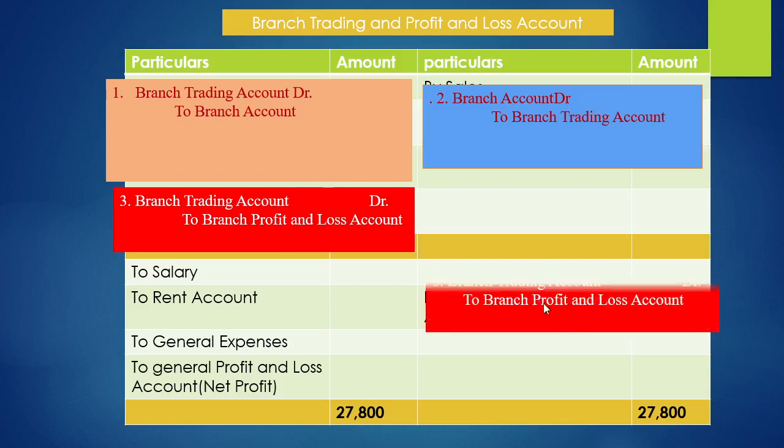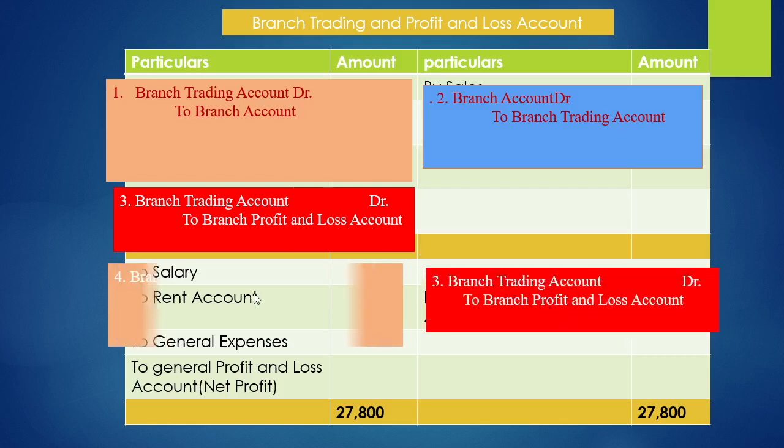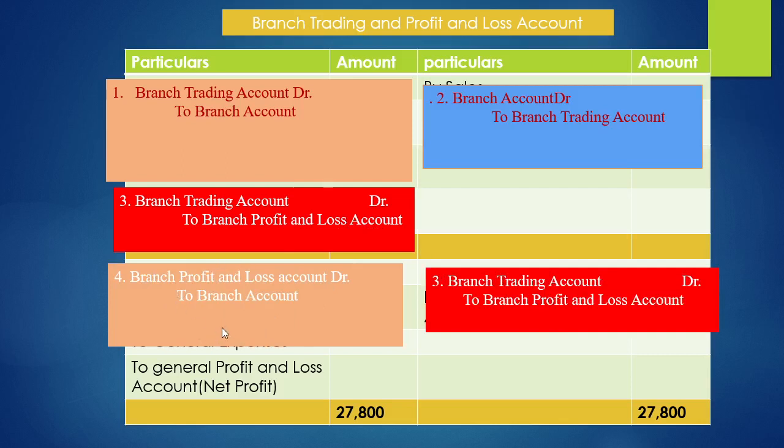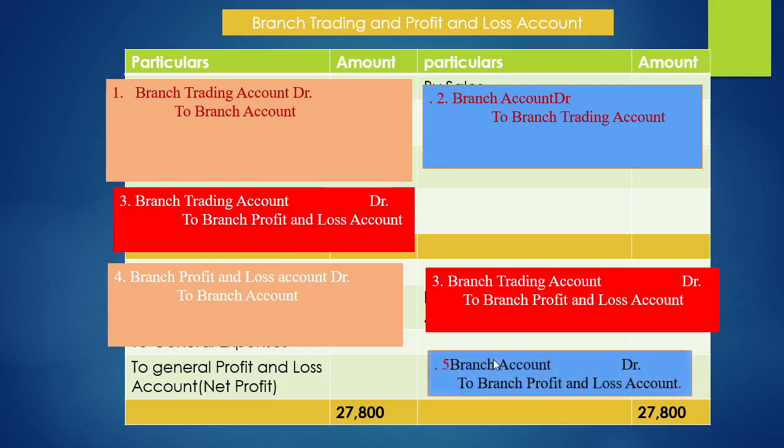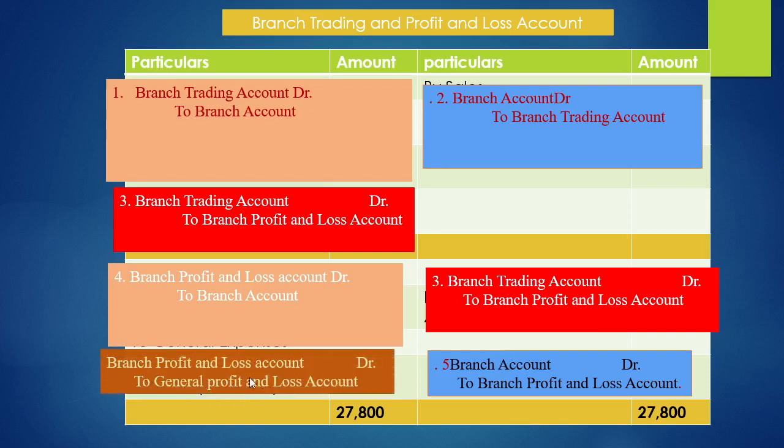And the same entry is carried here. And the debit side elements of profit and loss account will be transferred to branch account. And if there are any items on the profit and loss account credit side, they will be transferred to branch account. And the last one, this branch profit, will be transferred to general profit and loss account. So you should remember these entries to prepare branch account.